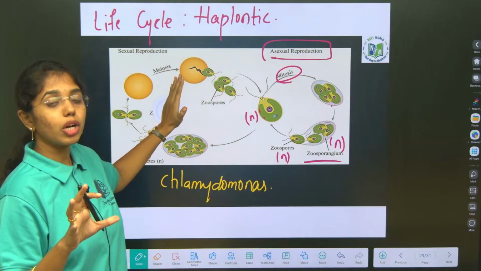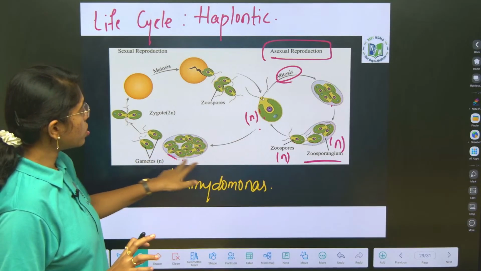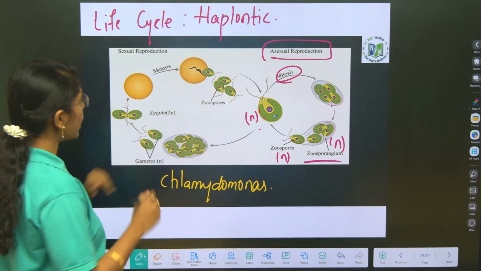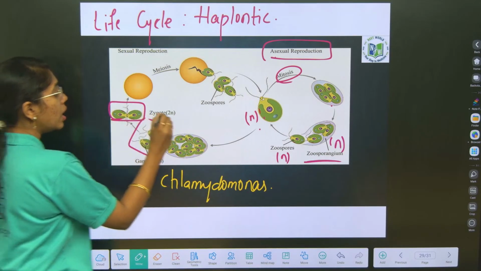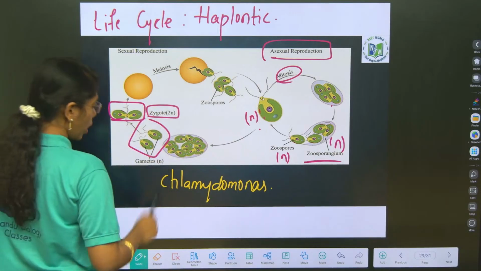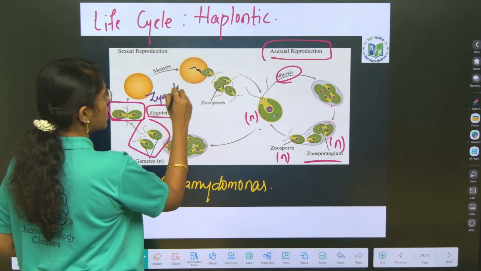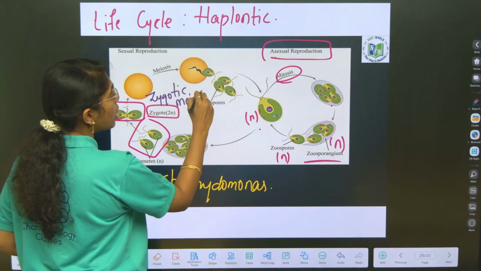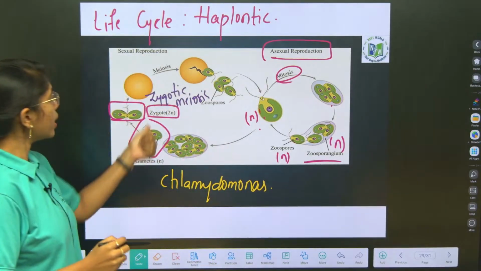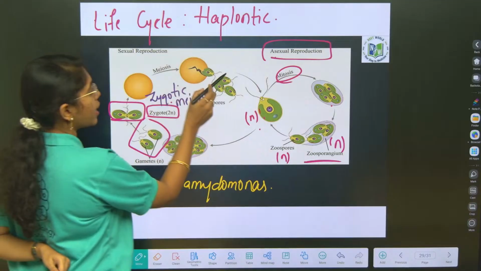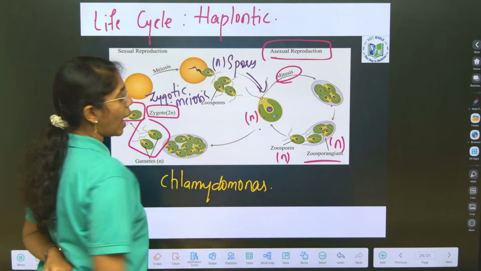Sexual reproduction in Chlamydomonas is what? Isogamous sexual reproduction. Look into this, and gametes are produced. Here both male and female gametes are alike, isogamous sexual reproduction happens. After gametic fusion, a diploid zygote is formed. Here what type of meiosis is happening? Zygotic meiosis. Remember, zygotic meiosis happens in the life cycle of both algae and fungi. After zygotic meiosis, haploid spores are produced, which develop into a new haploid Chlamydomonas.